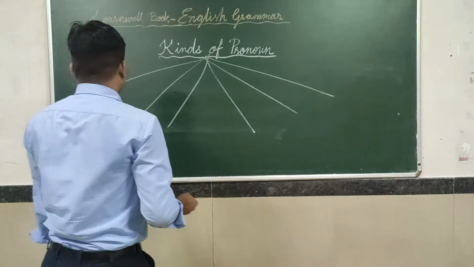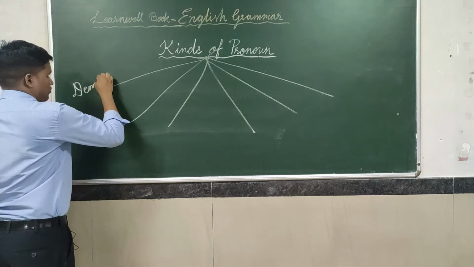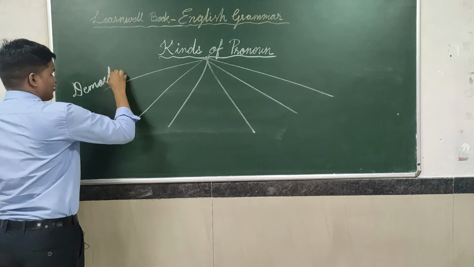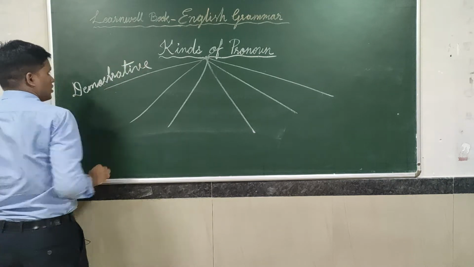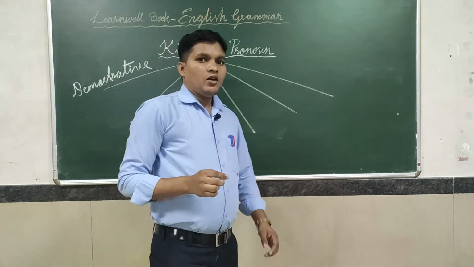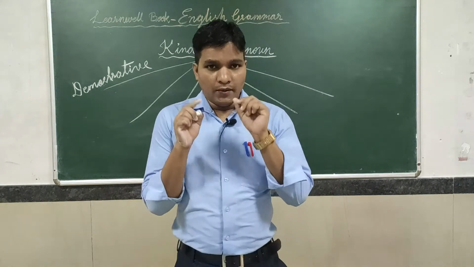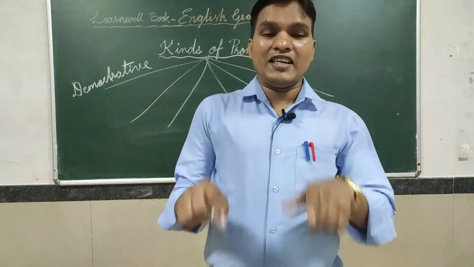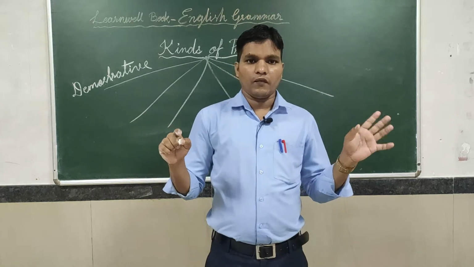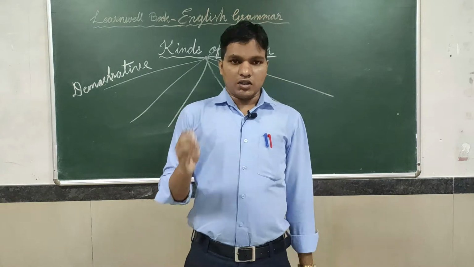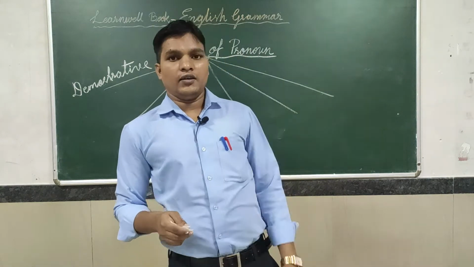First we discuss demonstrative pronoun. So first thing keep in mind, what is a demonstrative pronoun? Demonstrate is nothing but to show something or someone. For example, this is your friend.